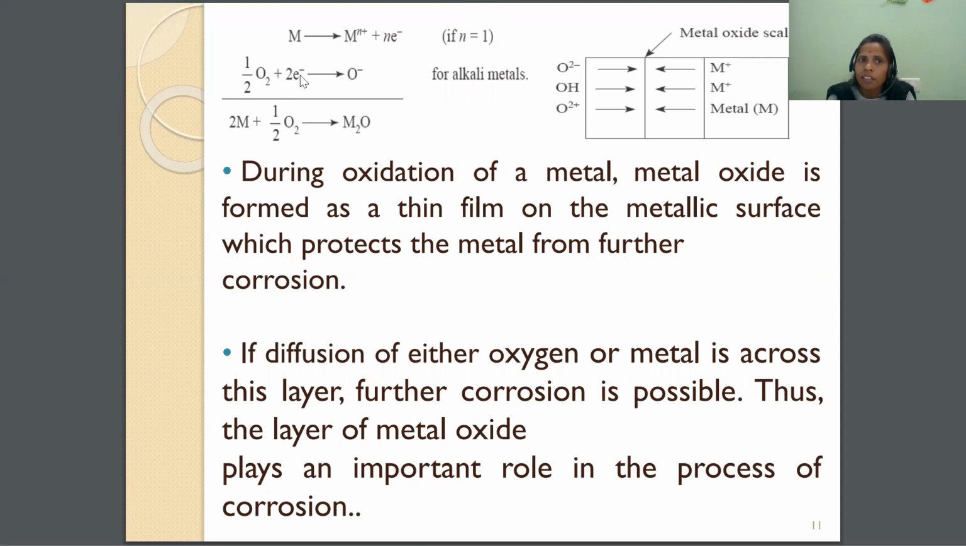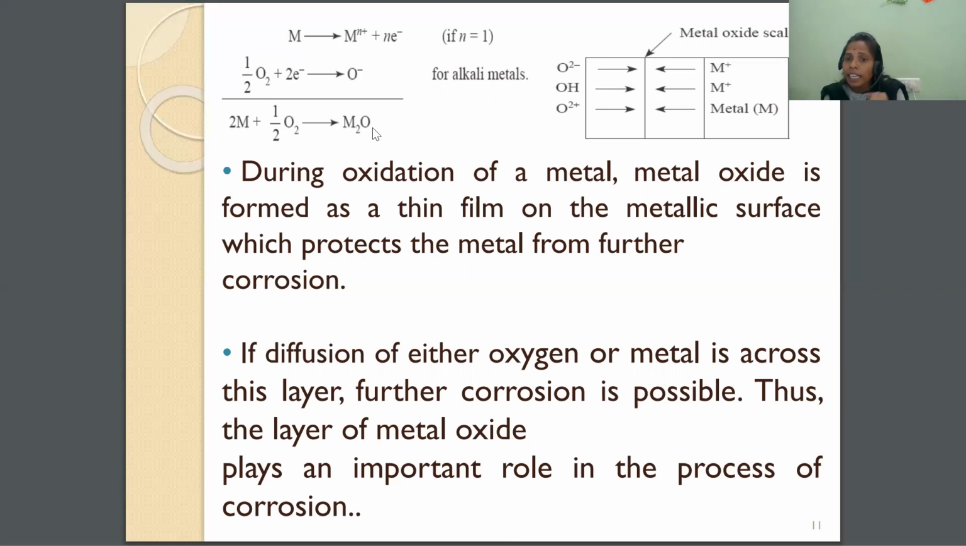So oxygen is gaining 2 electrons to produce oxide, O2-. This O2- and this M2+, or we can write Mn+, here n is equal to 1. So M+ and O2- form M2O, because it is reacting with 2 moles of metal. This M2O is called the metal oxide.